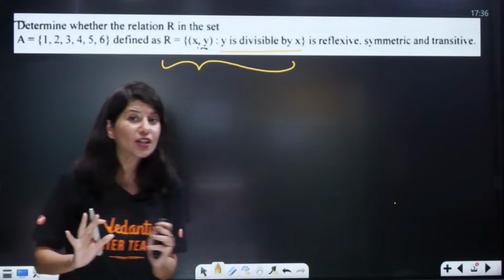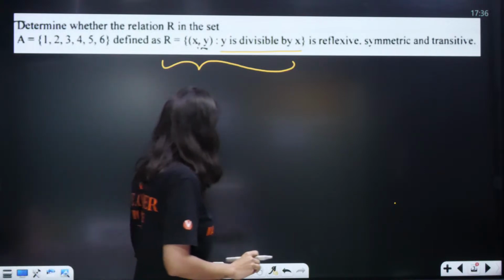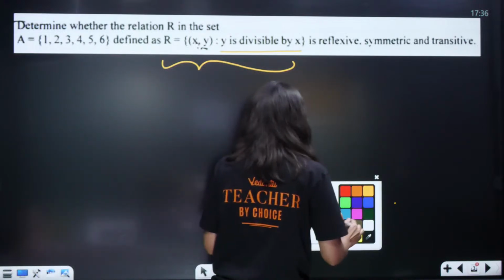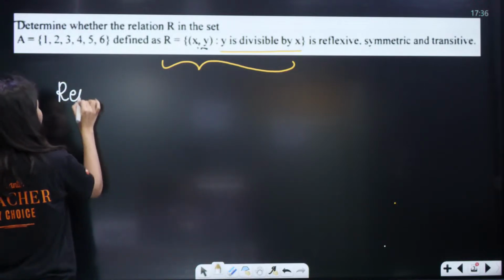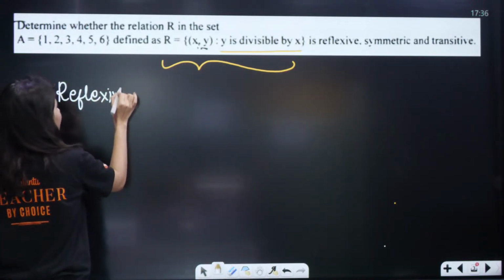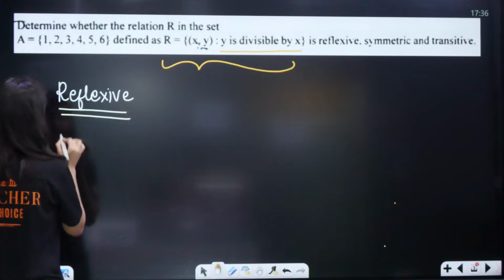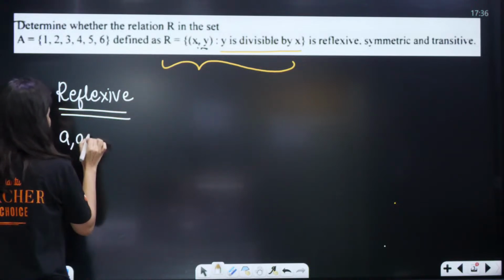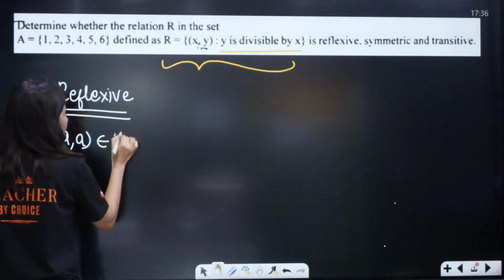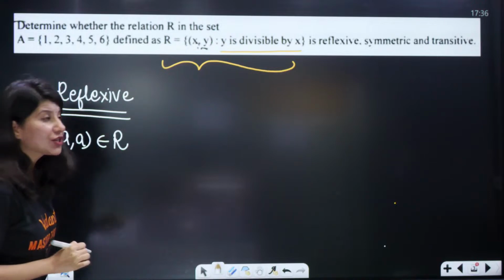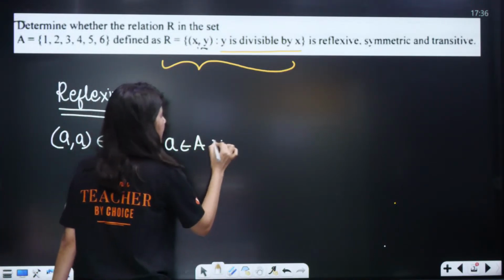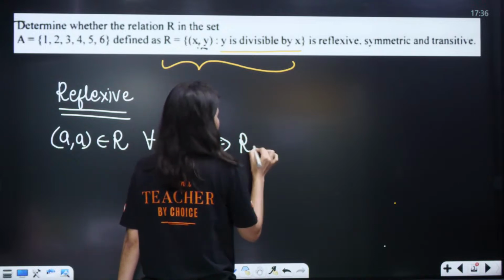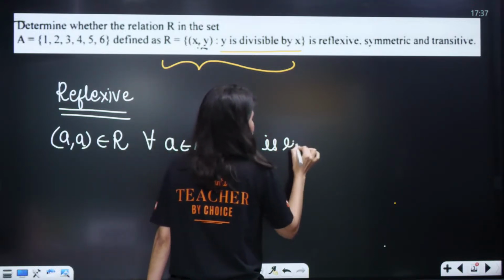Now that you have understood what your relation R is trying to say, now let us talk about the reflexive part. So the definition of reflexive says that if (a, a) belongs to your relation R for all values of a belonging to set A, this implies your relation R is reflexive.